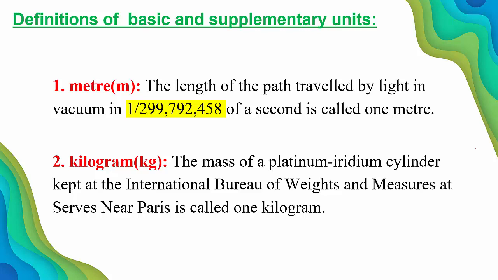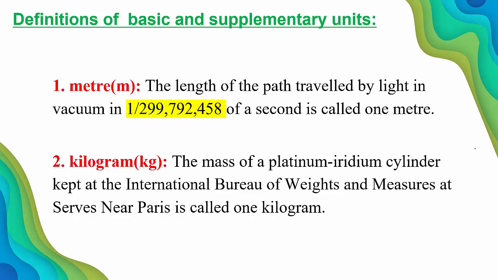The first one is meter. Meter is the unit of length. Then how to define a meter? This is very interesting. You can observe the definition of meter. The length of the path travelled by the light in vacuum. That means the path length travelled by light. Light is travelling in the vacuum.